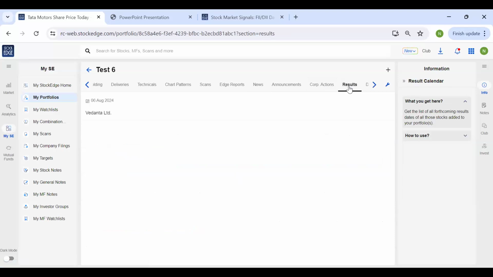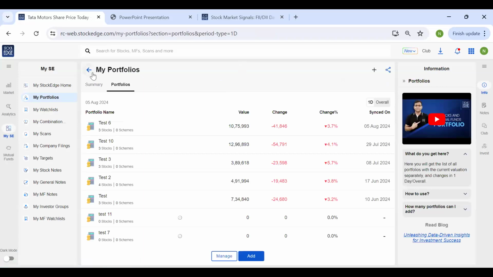Similarly, the result date is also provided over here. On 6th of August, Vedanta will be declaring its results. So to know the result date of my portfolio stocks, again, I can come over here and check. I would suggest all of you to please import your portfolio if you haven't done it and then try using Stockage. I'm sure you will love the app even more and it will be even more beneficial to you.